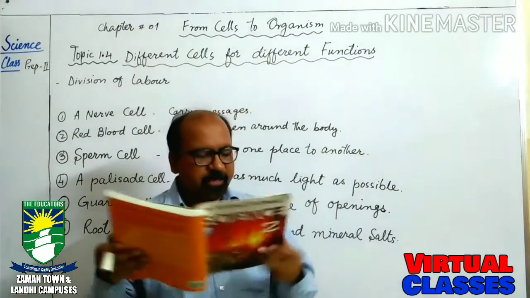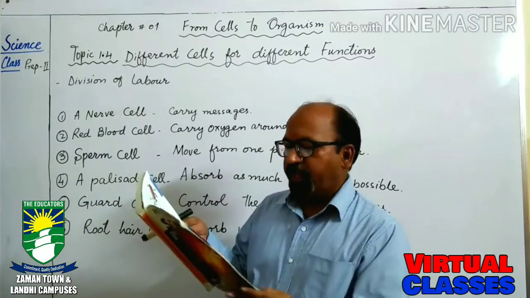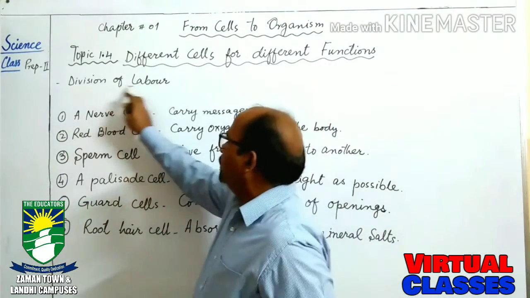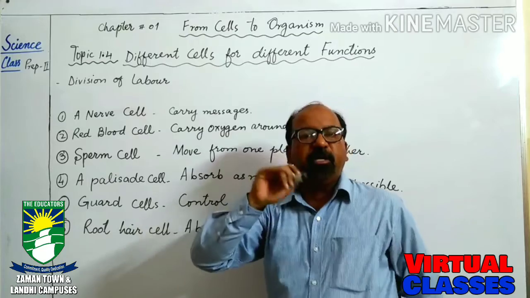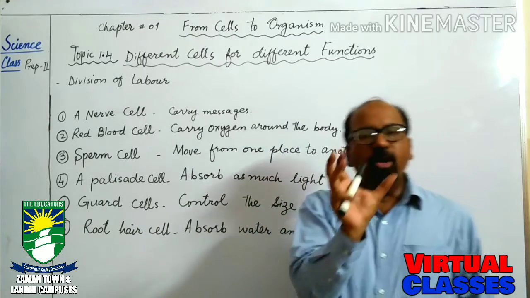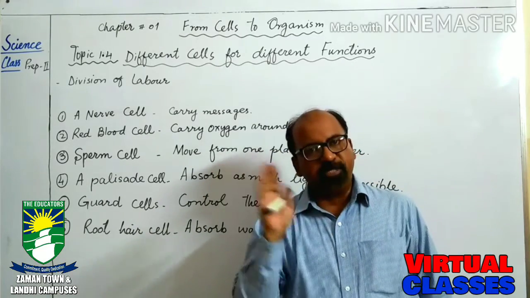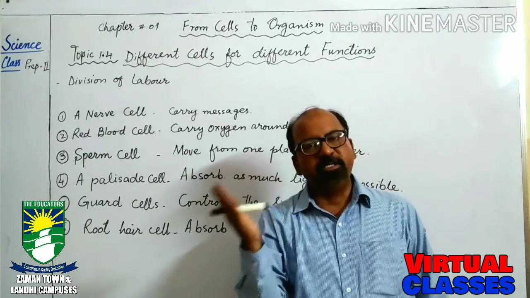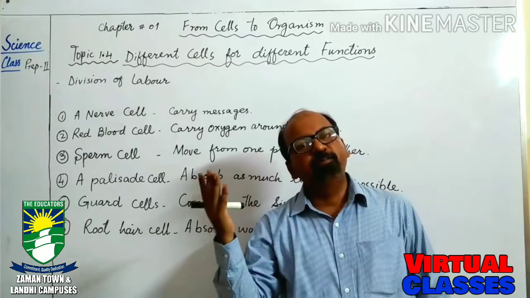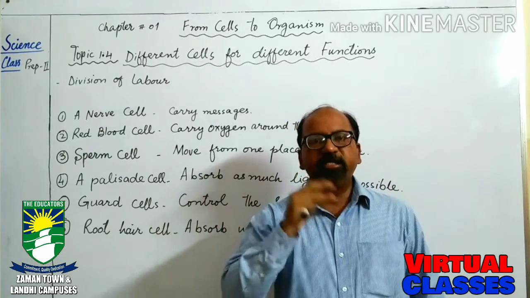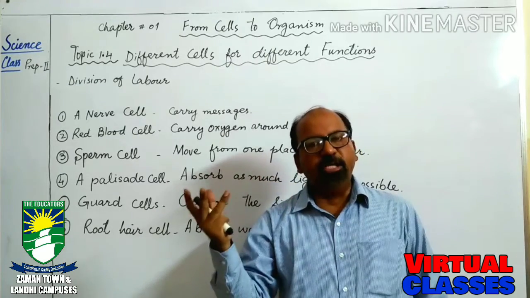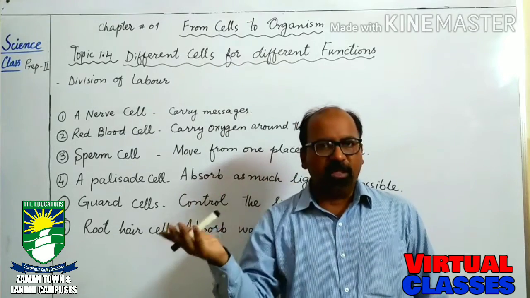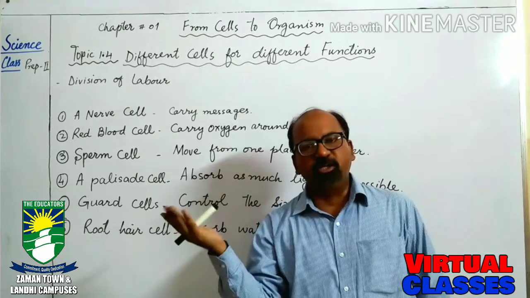So, at your page number 14, there is a division of labor. Division of labor means a body has different types of cells, and these different cells have different functions. These cells have their own nature, own importance and their own functions.